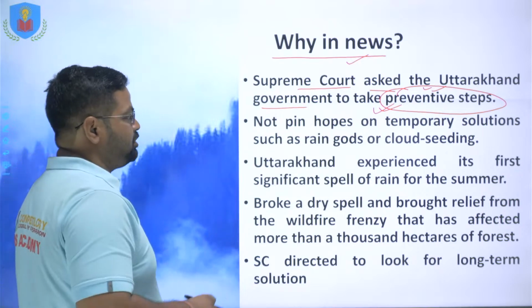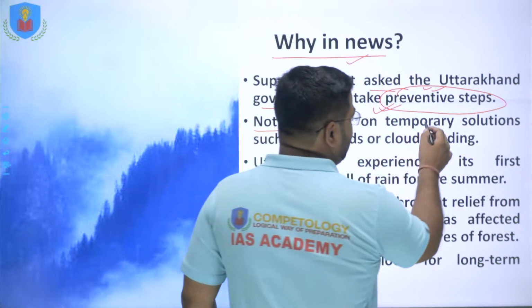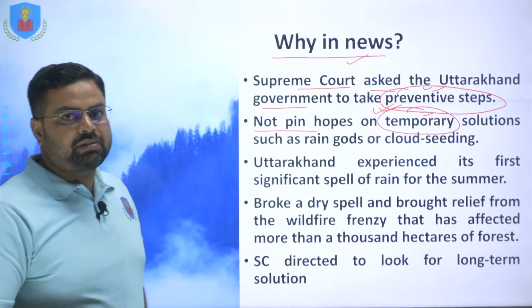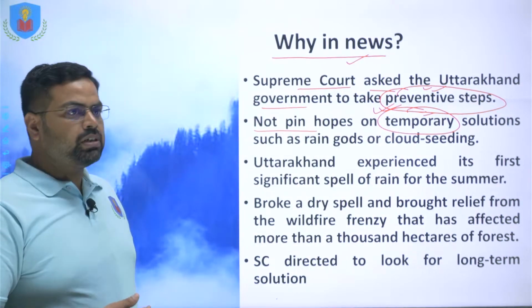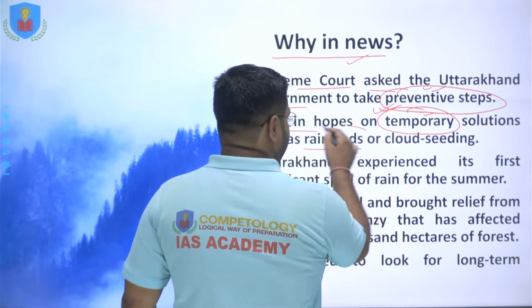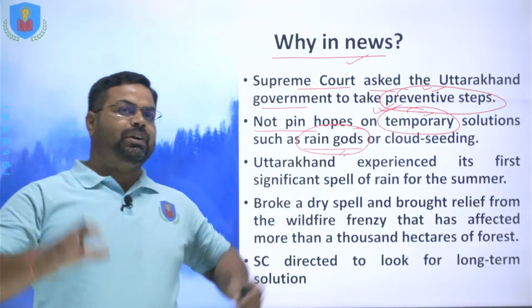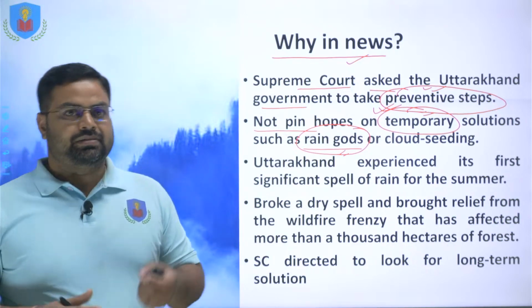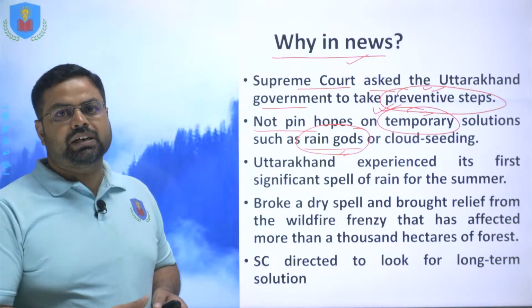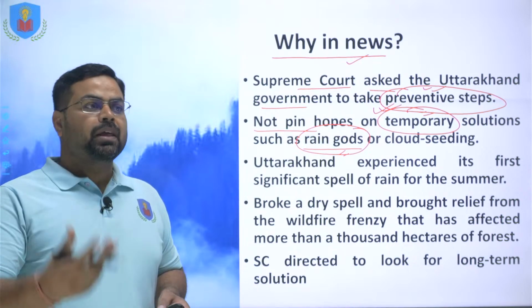So this is the attitude, and that is why the Supreme Court told them not to pin their hope on temporary solutions to this forest fire issue, because the PIL was filed in the Supreme Court with respect to this. So what are the temporary solutions? Rain god, Bhagwan bharose nahi rehna hai. Most of the time, when there is forest fire, the government hopes there will be rainfall, or in some cases the Uttarakhand government has utilized cloud seeding for dousing the forest fire.